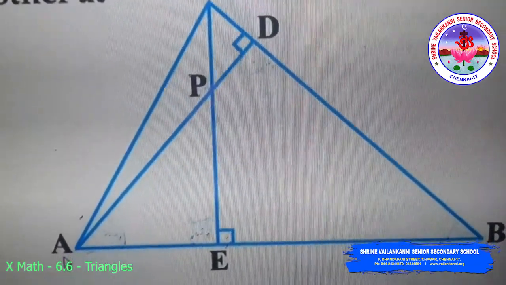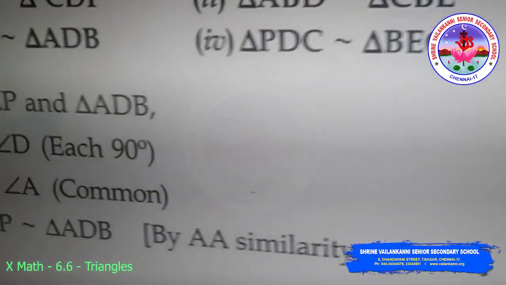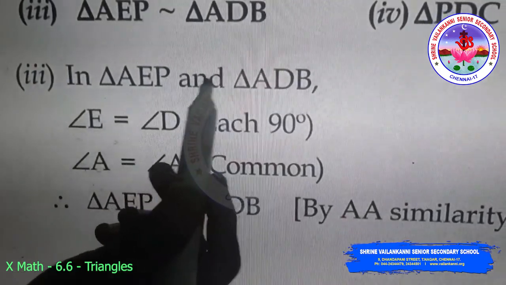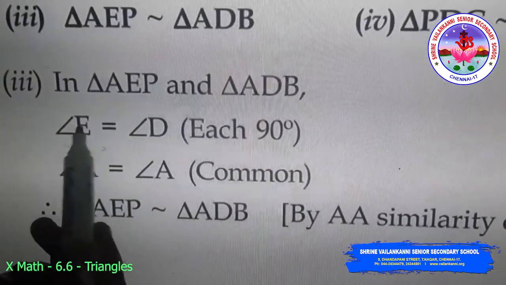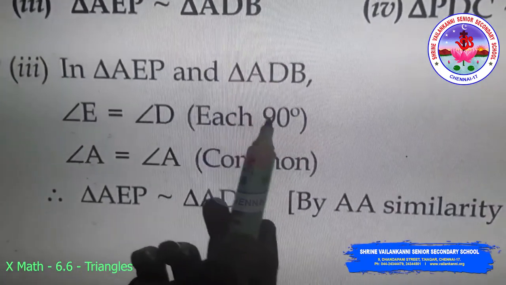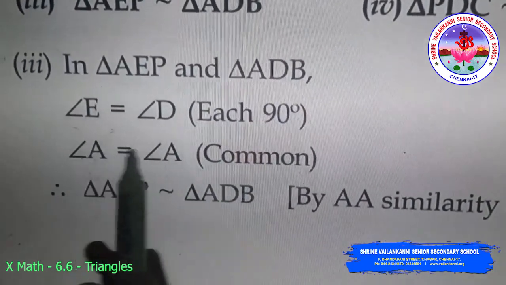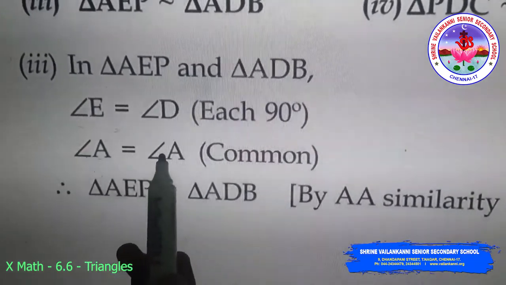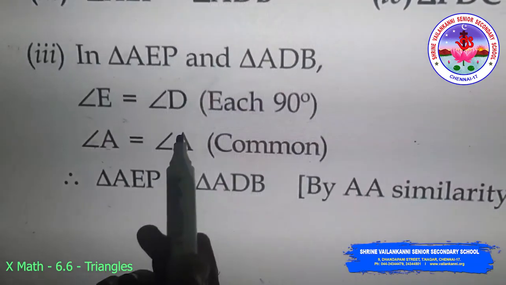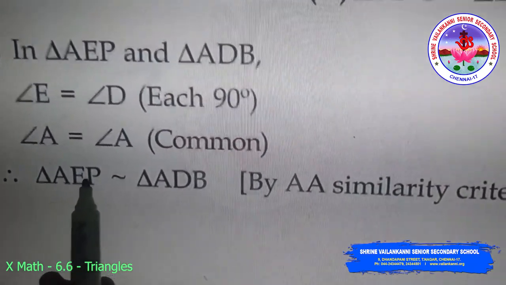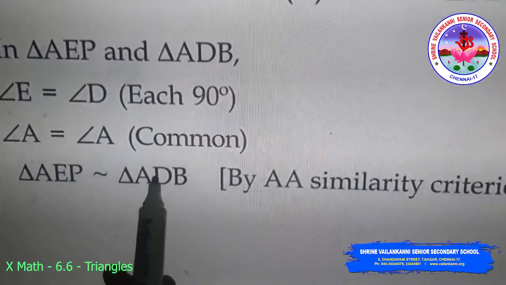So coming to the solution here, in triangle AEP and triangle ADB, angle E is equal to angle D, each angle 90 degrees, and angle A is common to both the triangles. So by AA similarity, triangle AEP is similar to triangle ADB.